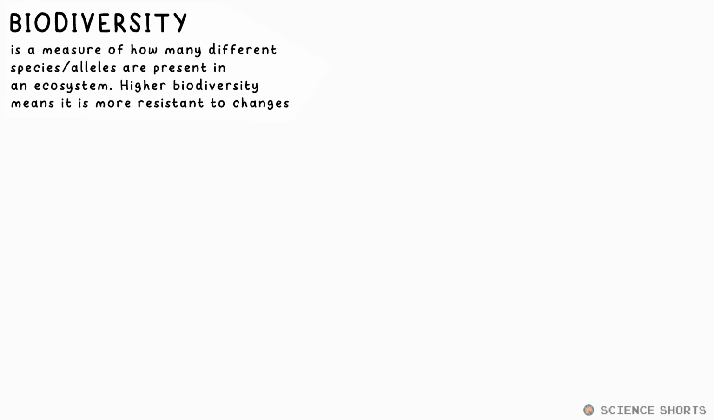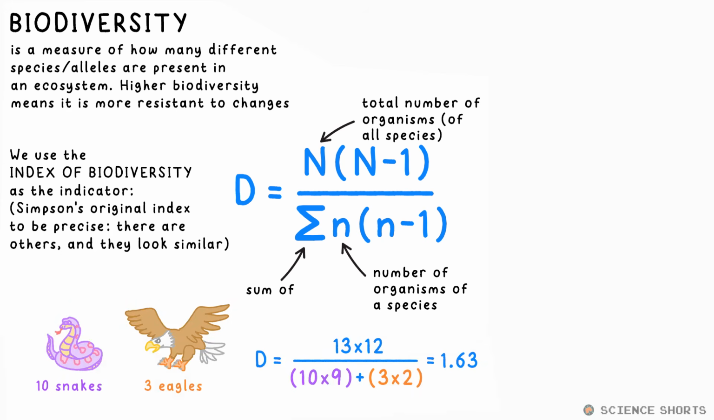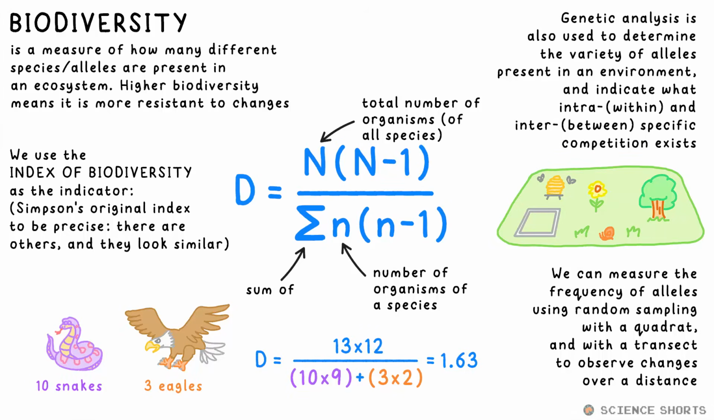Biodiversity is a measure of the number of different species of organisms in an environment, and therefore how many different alleles are found there. The index of diversity is calculated by multiplying the total number of organisms by the same number minus 1, divided by the sum of the numbers in each species, each multiplied by itself minus 1. Greater biodiversity is generally good, as it leads to a more stable ecosystem that can maintain life when environmental conditions change. We can now use genetic analysis to determine what alleles are present in an environment to determine what intra- and interspecific variation exists. We measure the frequency of these by random sampling with a quadrat, and a transect if we want to observe how frequency changes over a distance.